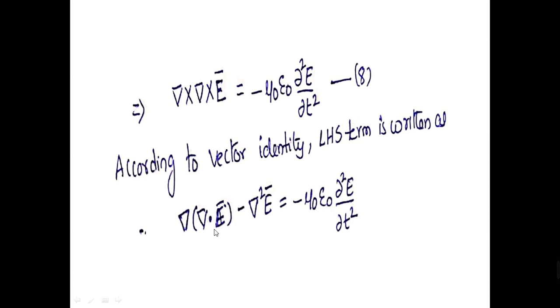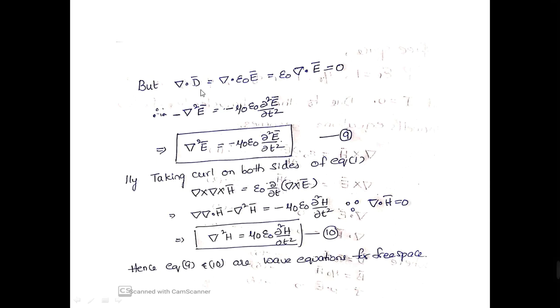But here, according to Maxwell's equation, the divergence of D is actually equal to rho V, the charge density. But it's free space, where charge density is 0. So here the divergence of D is equal to 0, where D is epsilon naught into E. So divergence of E will be equal to 0 because charge density is 0.